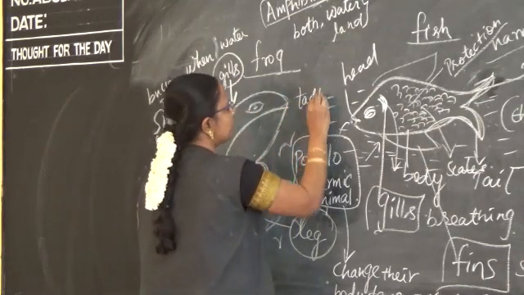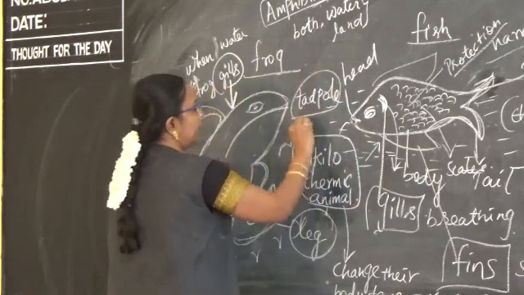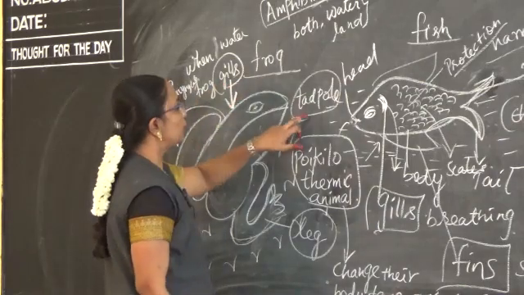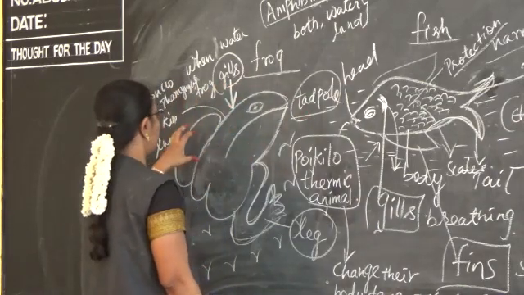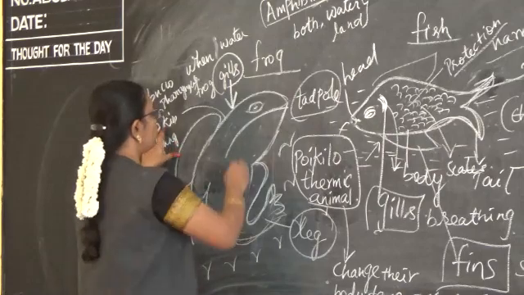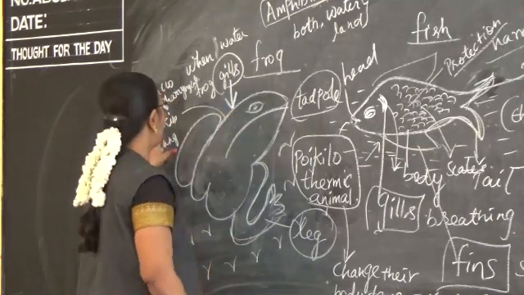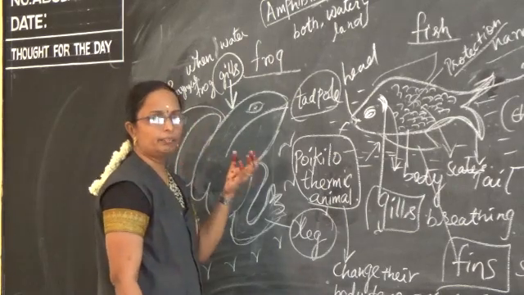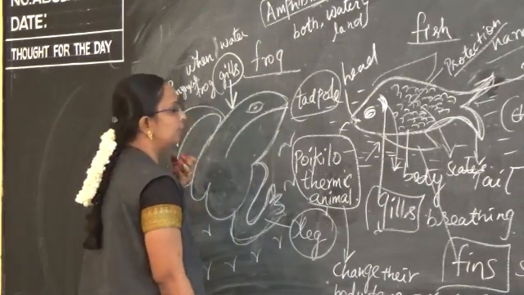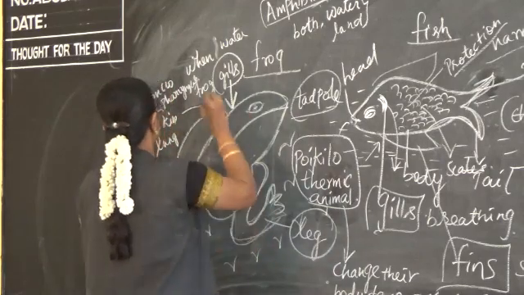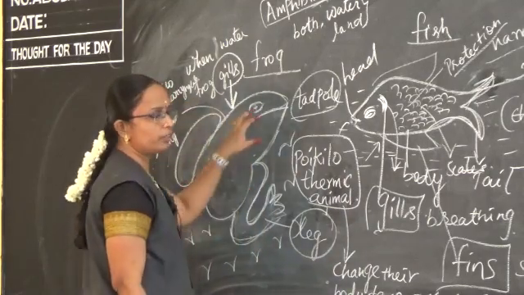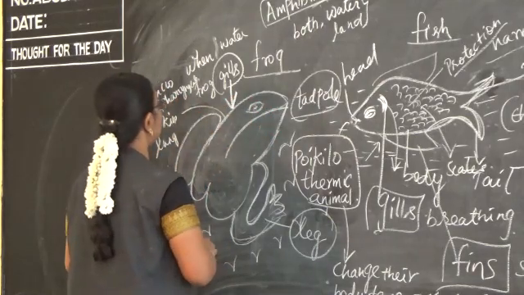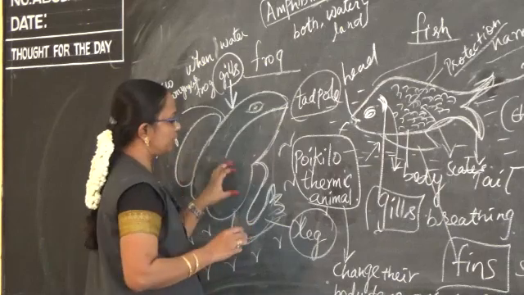That stage is known as the tadpole stage. In the tadpole stage, when it is in water, it uses its gills to breathe, and when it is on land, it uses its skin. Through the skin it can breathe, and through the lungs. And buccopharyngeal cavity means the region which is found near the thorax. Using that region it can breathe. So these are the adaptations which are found in the frog.